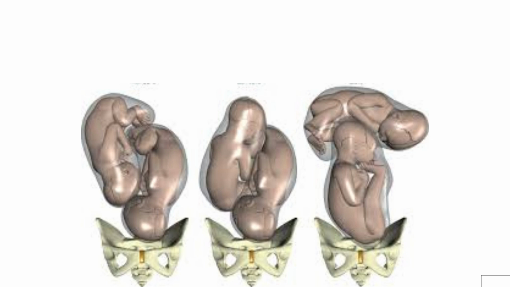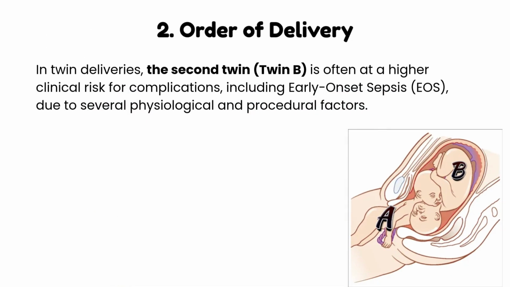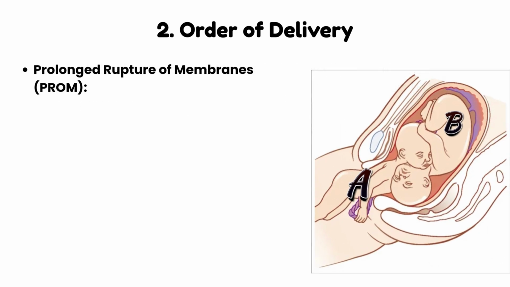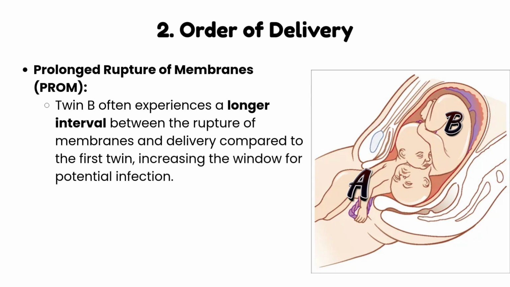The next factor is the order of delivery. In twin deliveries, the second twin, twin B, is often at a higher clinical risk for complications, including early-onset sepsis, due to several physiological and procedural factors. Prolonged rupture of membranes. Twin B often experiences a longer interval between the rupture of membranes and delivery compared to the first twin, increasing the window for potential infection.